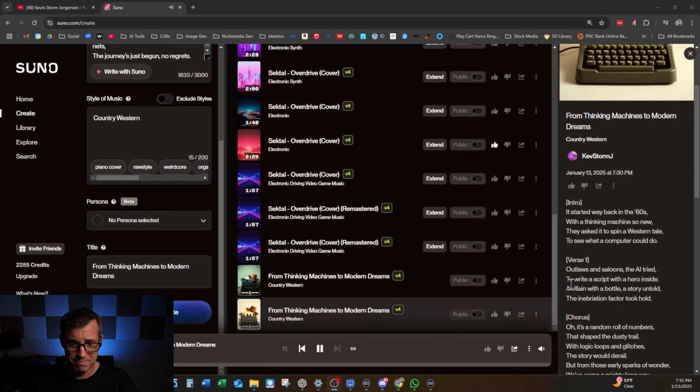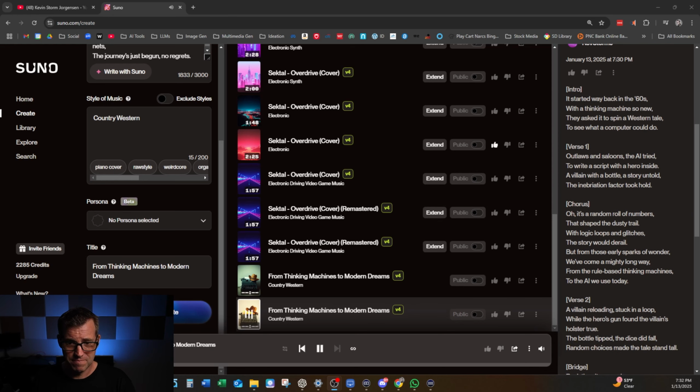Noticeably different. It started way back in the 60s with a thinking machine so new. They asked it to spin a western tale to see what a computer could do. Outlaws and saloons, the AI tried to write a script with a hero inside, a villain with a...